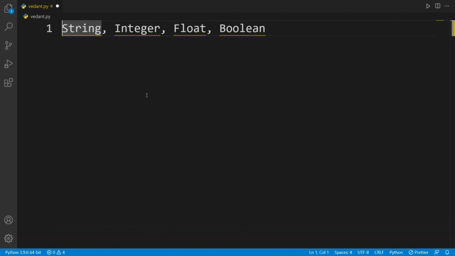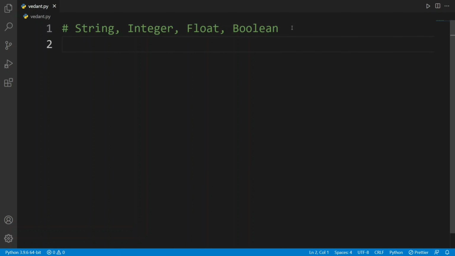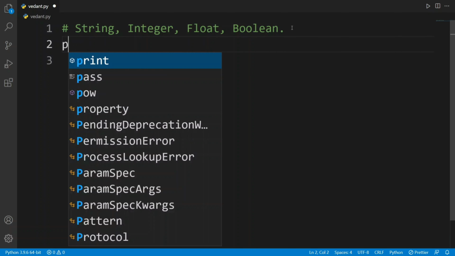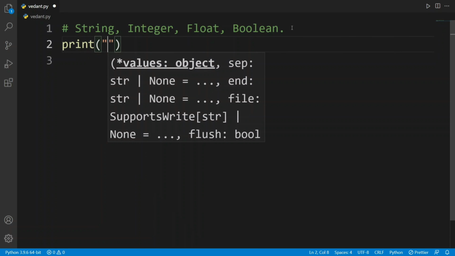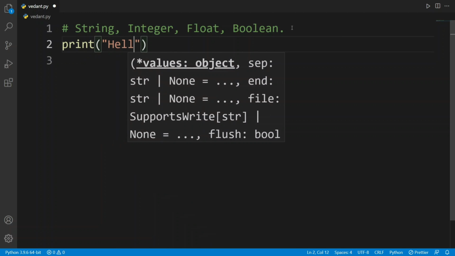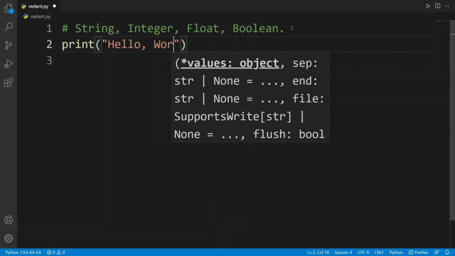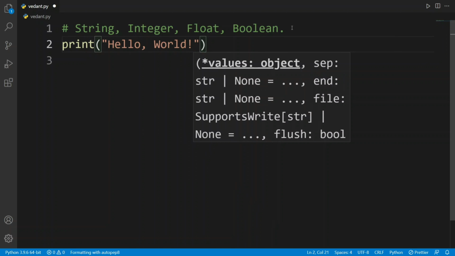And I forgot to mention something, if you want to add a comment to your program. What are comments basically? Comments are the lines which will not get executed after running your code. If you add a comment here and I write here print hello world, then this first line will not get executed.